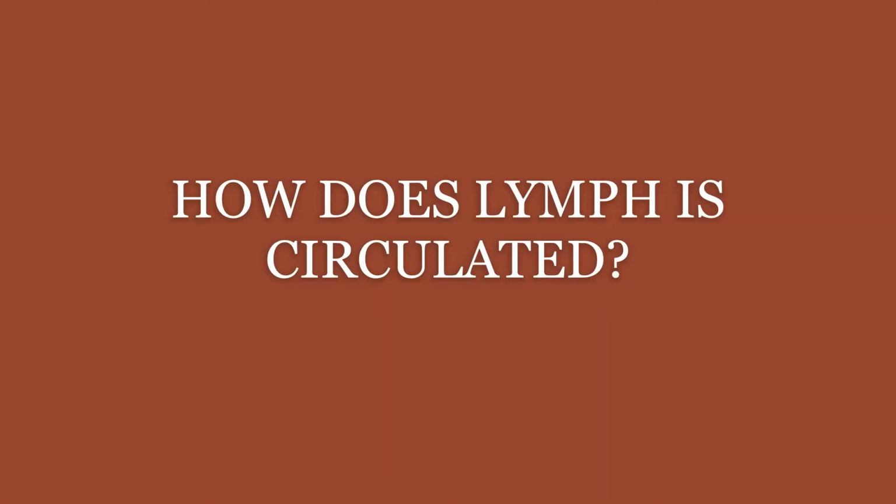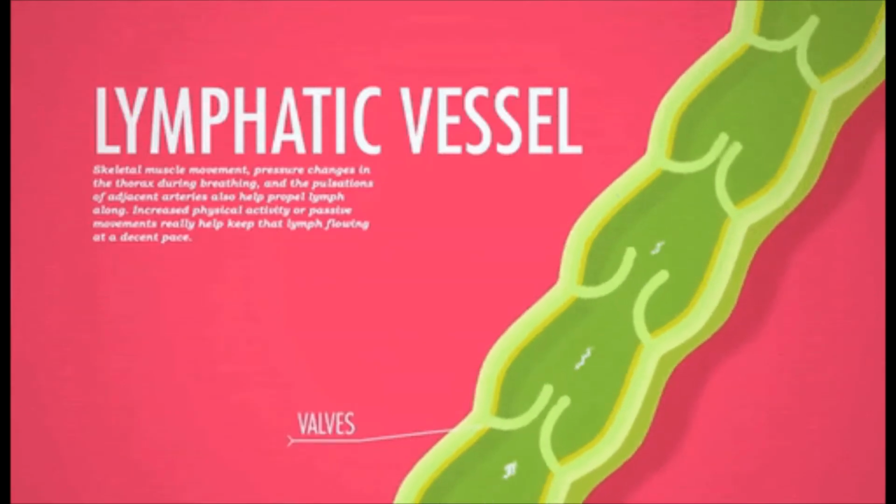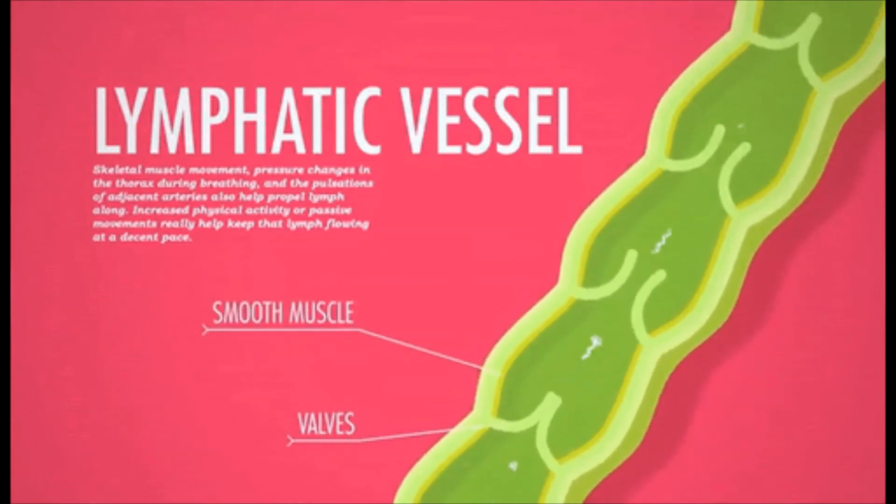Okay, so the question is, how is lymph circulated? Who is giving it force or pressure? So lymph is pumped by the heart itself. It is flowing in the lymph vessels. And lymph vessels have valves like the veins. They have valves and they are made up of involuntary muscles.